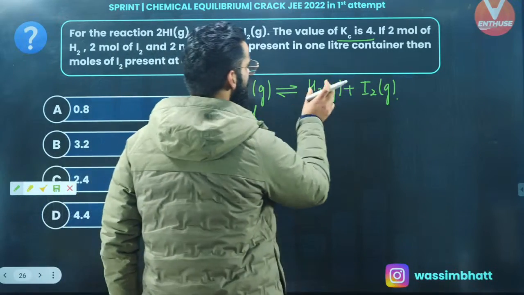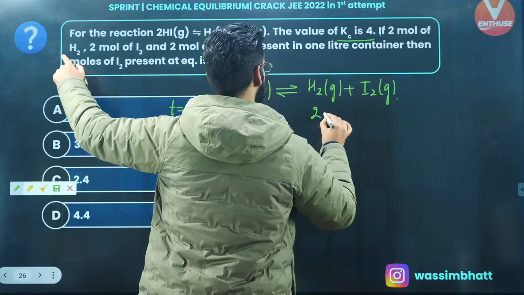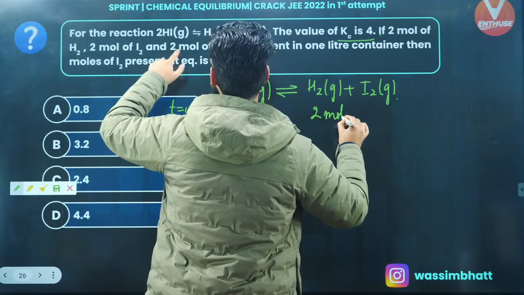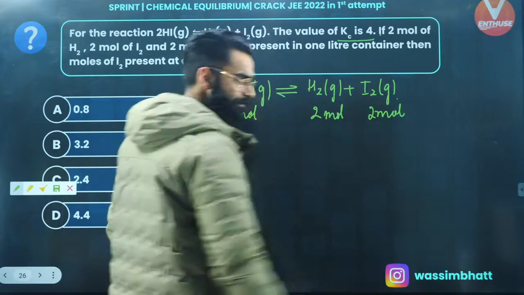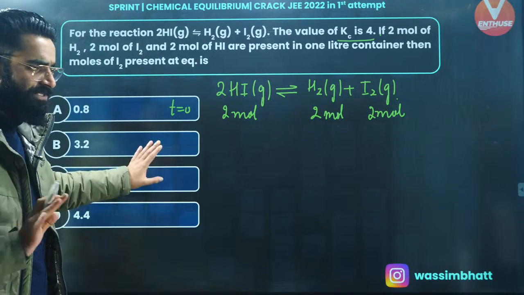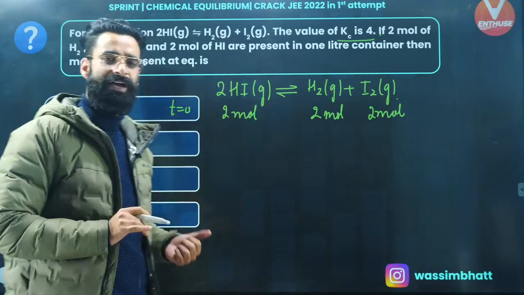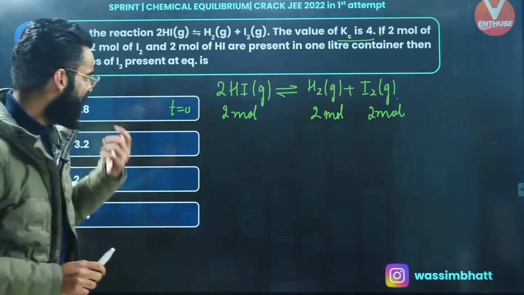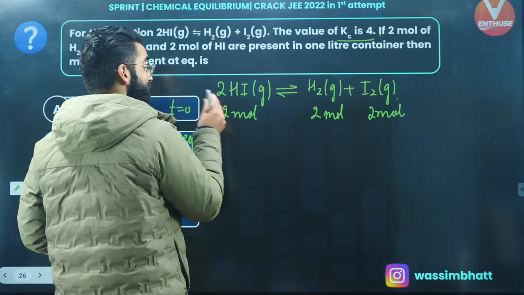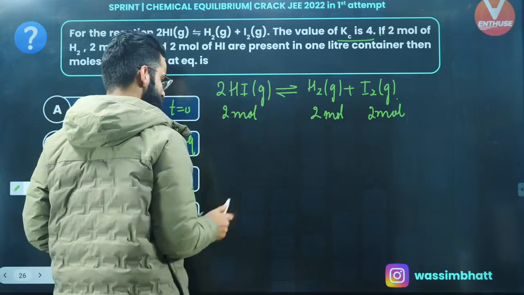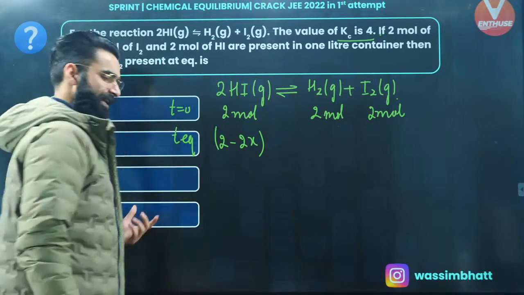And at the same time, how many moles of H2 are there in the container at time t equals 0? There are 2 moles of H2 as well. And there are 2 moles of I2 as well in the container at time t equals 0, right? Yes. This is something which is given to me as per the question. Now let's assume at equilibrium, out of 2 moles of HI, there are some 2x moles which are being dissociated, right? So I'll be left with 2 minus 2x moles of this reactant at equilibrium.